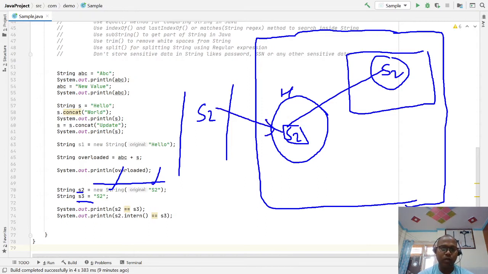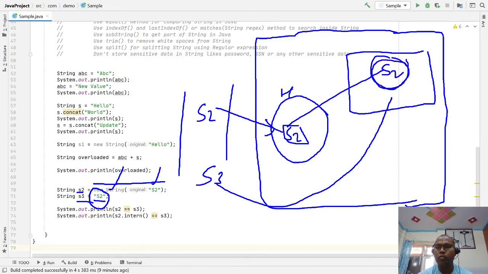Now if you are creating s3 using double quotes with s2, this is a string literal, so it goes directly to the pool memory. But the pool memory already has s2 created, so it is going to reuse it and not create it again. So pool memory does not allow duplicate values.